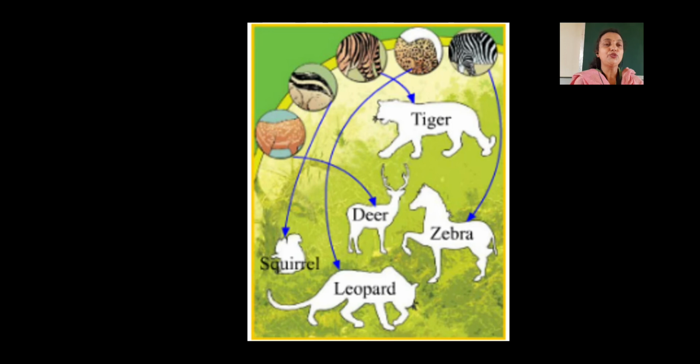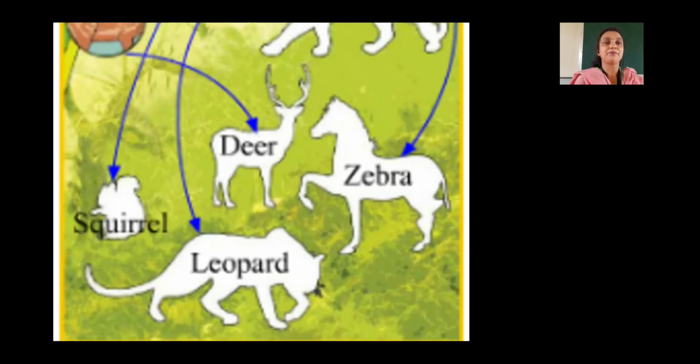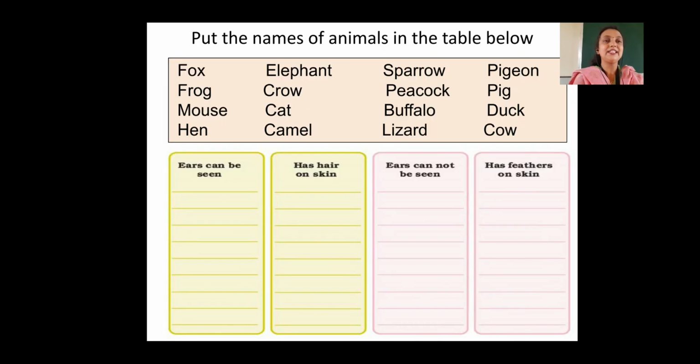See, we have shown zebra skin pattern and we have seen zebra skin pattern. So, zebra is having ears and also hairs are present. Then we have seen tiger, ears and hairs both are present. Then we can see deer, ears and hair both are present. Then we can see squirrel, ears and hair both are present. Then leopard, ears and hair both are present. Okay, so you can match these answers, match these patterns to the given pic. Okay. Now, see our next slide.